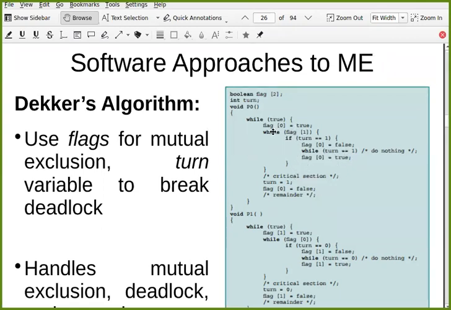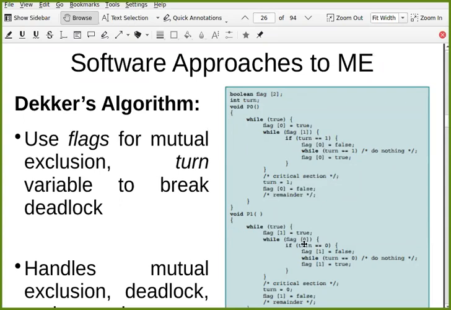Maybe meanwhile you come here, another process again says that okay, I want to enter. So maybe flag 1 is true. But then you check, is it your turn? No, it is my turn. This time it is my turn. Turn is not 1. So in that case, you can simply enter into the critical section. And once you come out of the critical section, you say, okay, it is your turn now, and you say, I don't want to enter.